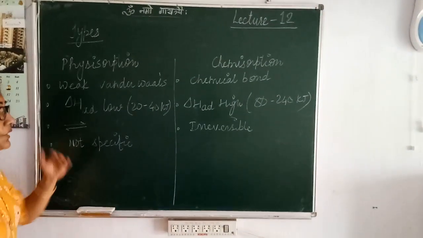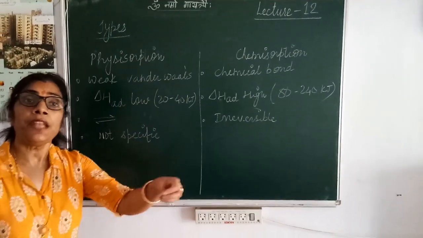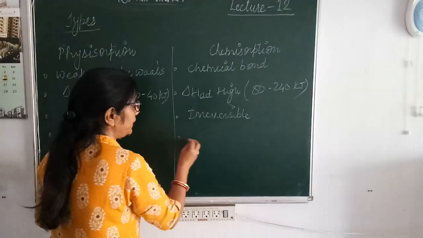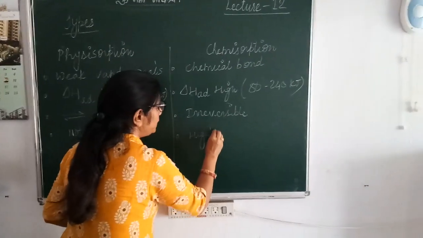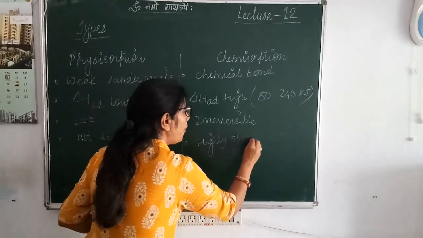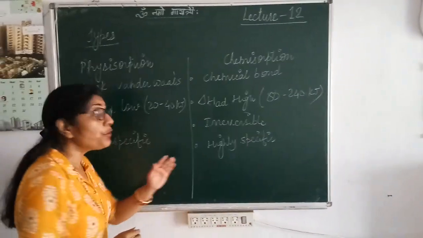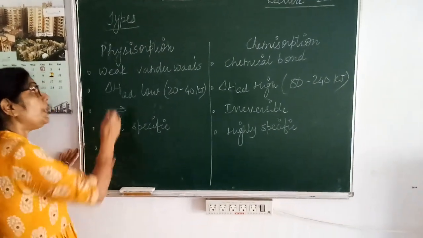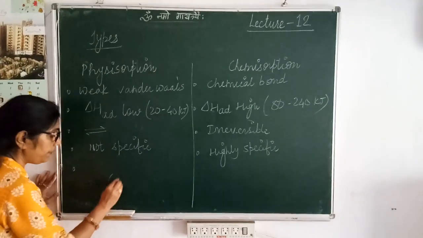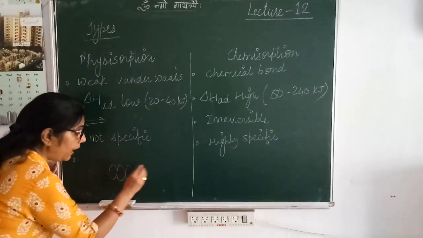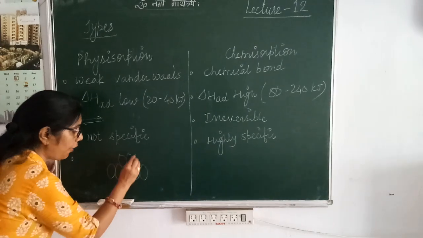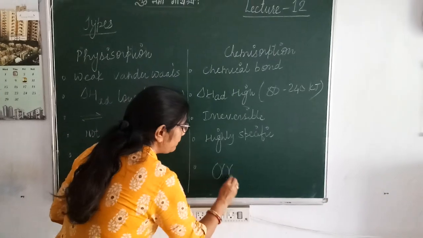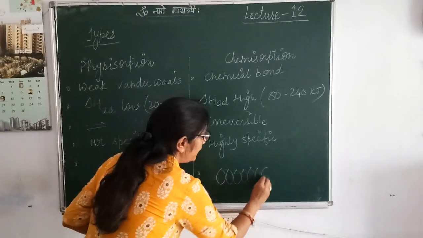Physical adsorption is not specific. That means the extent of adsorption will not depend upon the nature of adsorbate and adsorbent. But so far as chemical adsorption is concerned, it is highly specific. It would depend upon the nature of the gas and the solid which are going to adsorb them. Now the next is, in case of physical adsorption, multi-molecular layers are formed during adsorption. But in case of chemical adsorption, unimolecular layers are formed.